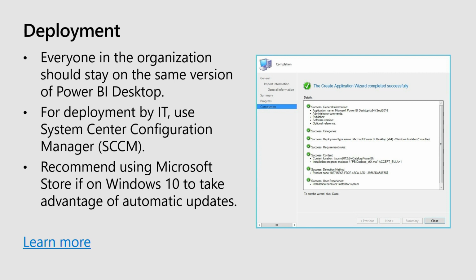And last little note here, if you are using Power BI Report Server, you want to make sure that the version of desktop you're using is aligned to the version of the Power BI Report Server. We only update Power BI Report Server 3 times a year, whereas the Power BI desktop goes out every single month. So you're going to want to stay in line so again, you're not using some fancy new feature that report server doesn't know about.